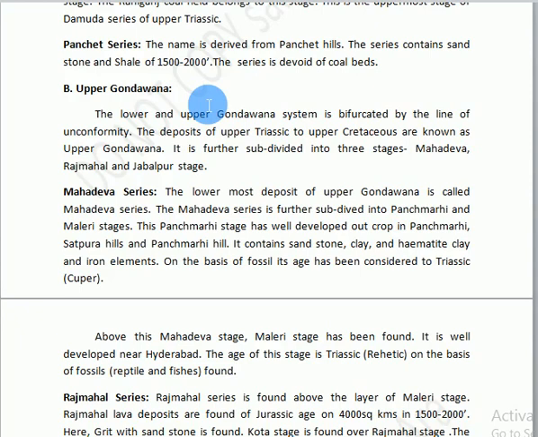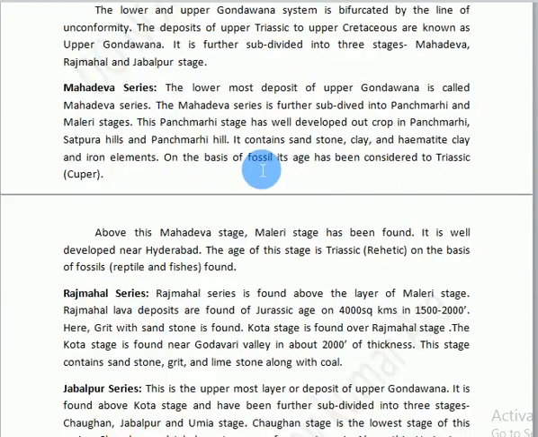Mahadeva series, the lowermost deposits of Upper Gondwana is called Mahadeva series. The Mahadeva series is further subdivided into Panchmari and Maleri stages. This Panchmari stage has well developed outcrop in Panchmari, Satpura Hills and Panchmari Hills. It contains sandstone, clay and hematite clay and iron elements. On the basis of fossils found in this series, the age has been considered to be Triassic Kuiper.